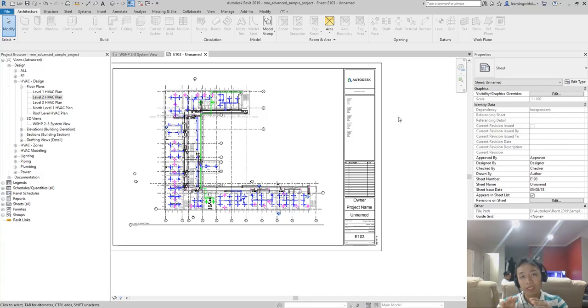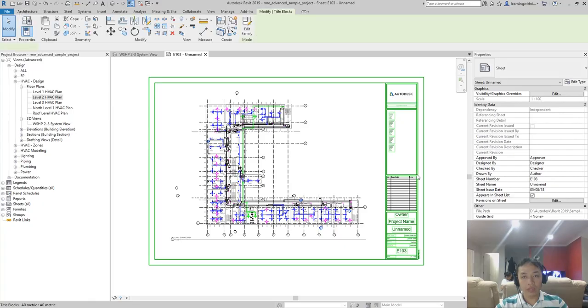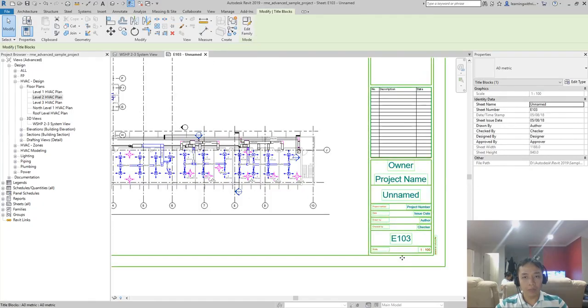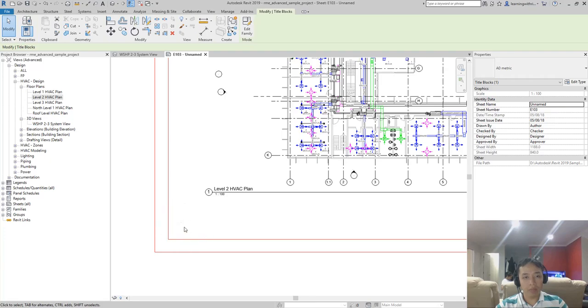SED number is not present in your current parameters on the title block that I'm working on. If I'm going to edit this title block, let's say I want to put here my SED number, my state education department number. I want to put it here.